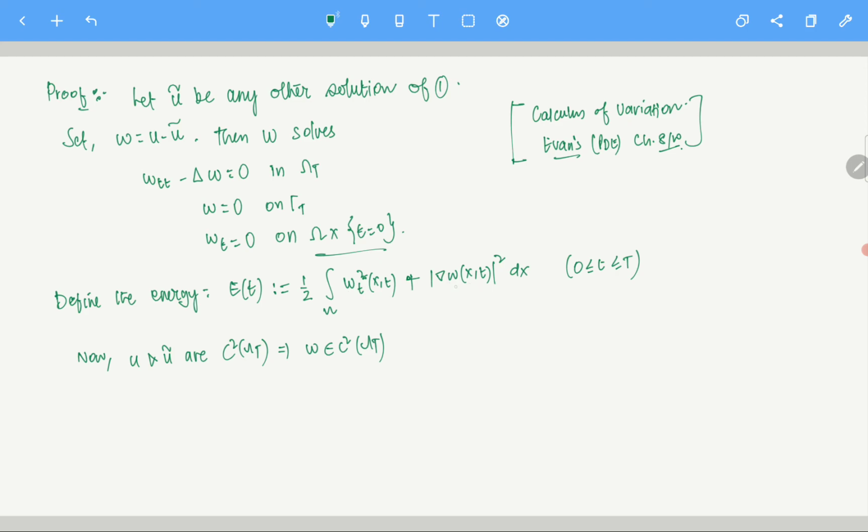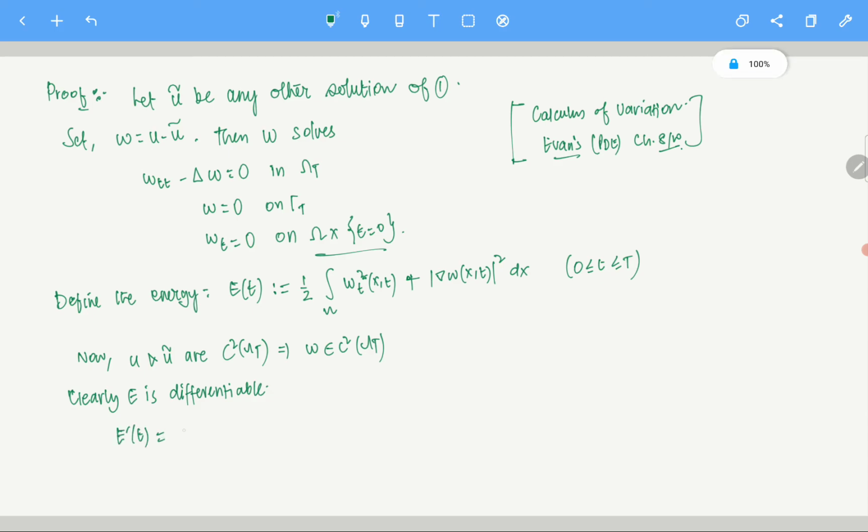Gradient of w is C1, its square is also C1, and taking an integral is going to be C2. So the whole thing is C2, and E(t) is definitely differentiable. If you are not convinced, you can prove it. E is differentiable. Clear?